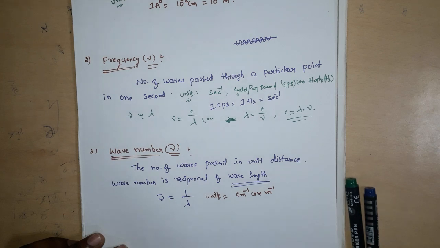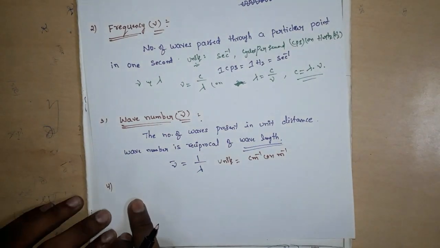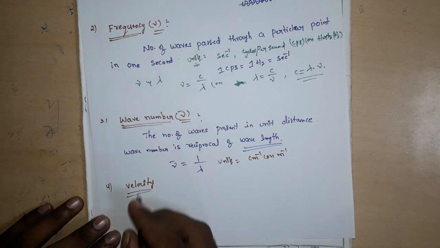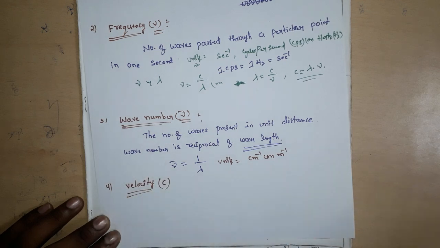Next is velocity. It is indicated by c. Velocity means the distance traveled by a wave in 1 second is called its velocity.